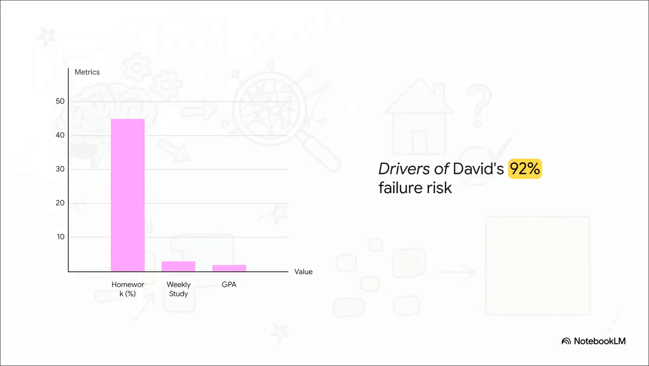Now, what's really interesting about this slide is how LIME completely breaks down that specific verdict. It reveals exactly what is driving David's score. His homework completion rate of 45%, that pushes hard toward failure. His 1.9 GPA reinforces that trend, while his 3 hours of weekly study adds some moderate pressure. Suddenly, David and his teachers know exactly what's going on. It's no longer a mysterious black box number, but 3 clear, human-readable reasons driving the verdict.